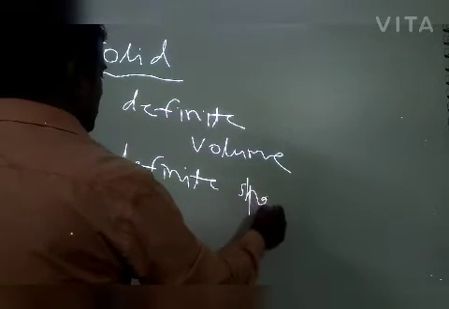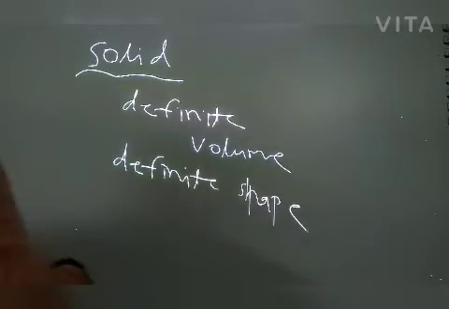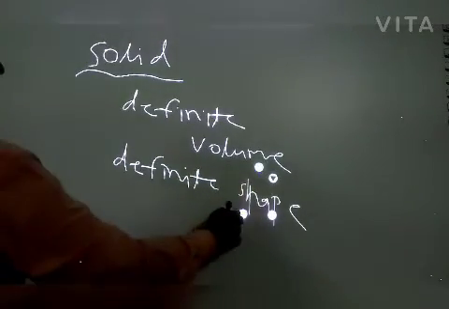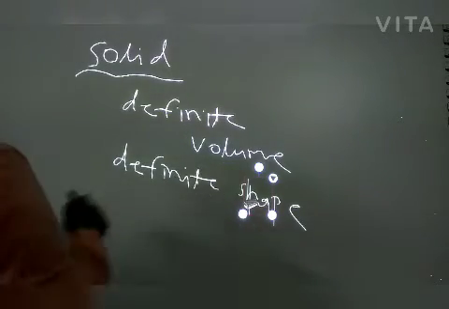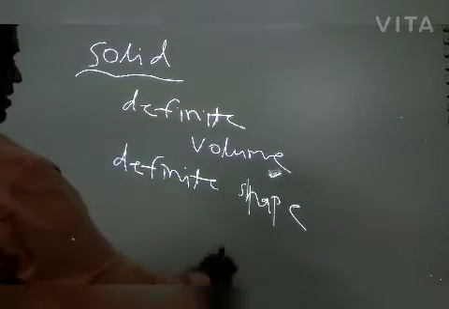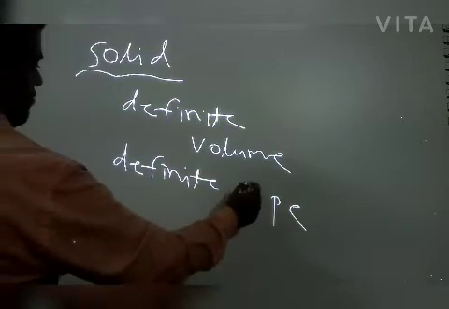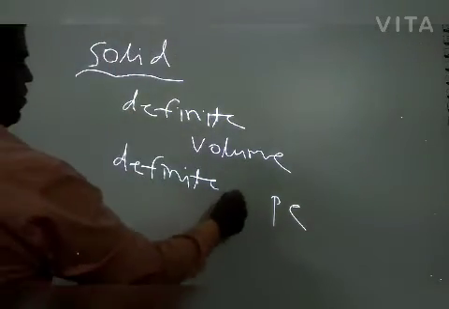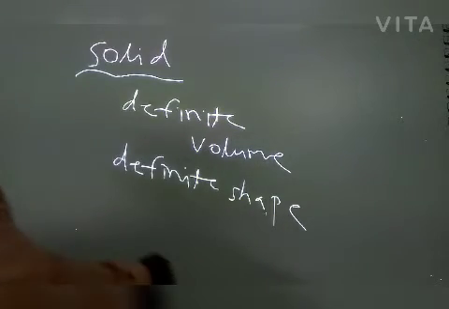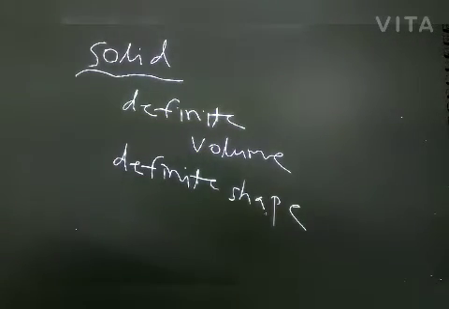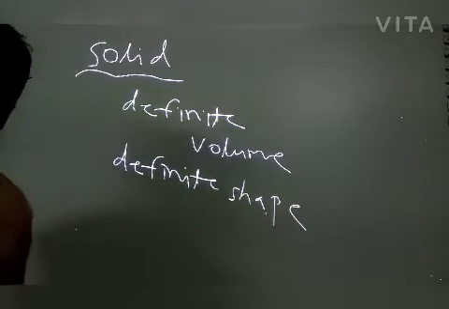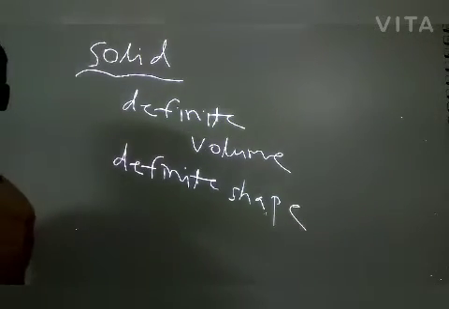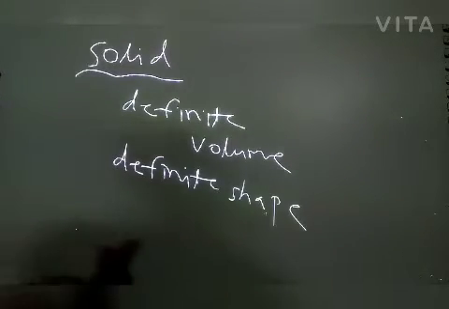Substance having definite volume and definite shape is called solid. What are the examples of solid? Duster, chalk, iron, pencil, wood, these are the examples of solid.